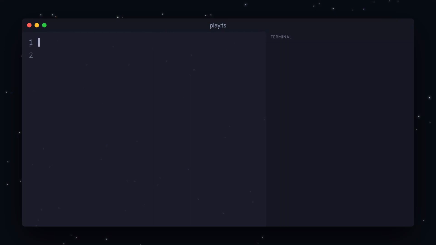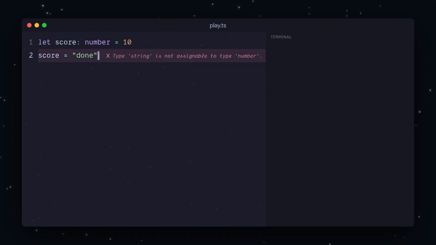Now make a file, play.ts, and drop in one typed line. let score: number = 10. Then do the thing you'll do 1,000 times. Break it. Set score to the text "done", and watch your own editor turn red on you. That red is the whole point. Feel it once and it stops being abstract.